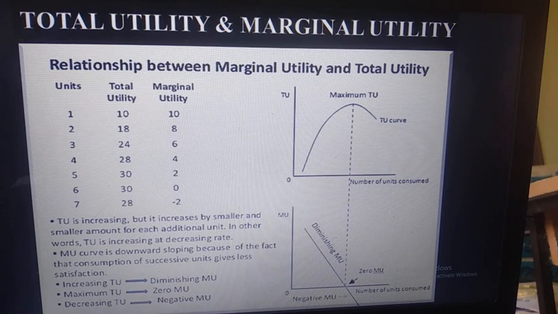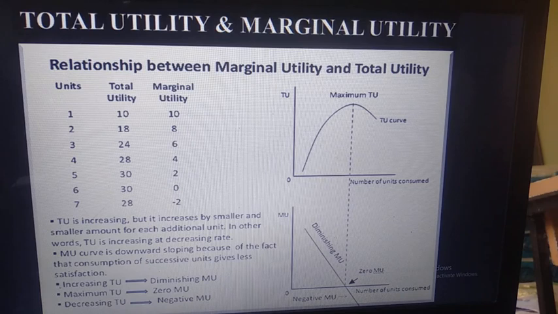See my point over here. When we are consuming the 6th unit of commodity, the marginal utility is 0. See this point where my pointer is. And after that, when we consume the 7th unit of commodity, the marginal utility diminishes further. This is the second diagram of marginal utility, and the first diagram is of total utility.